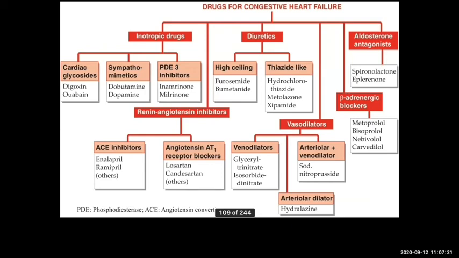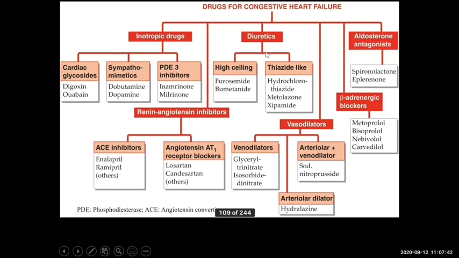Try to understand, except these sympathomimetics, these are only inotropic, but sympathomimetics are ino and chronotropic. Both heart rate and force increase.